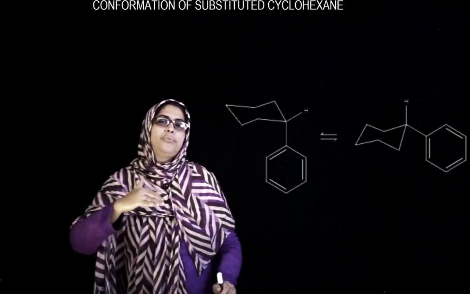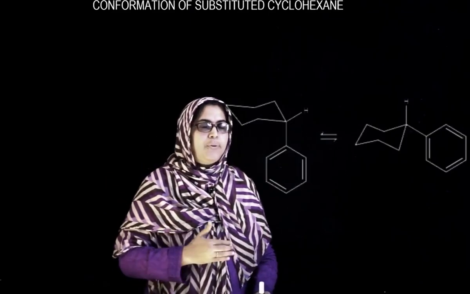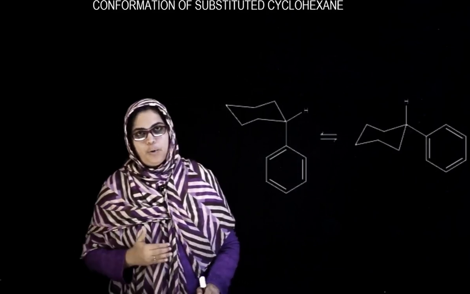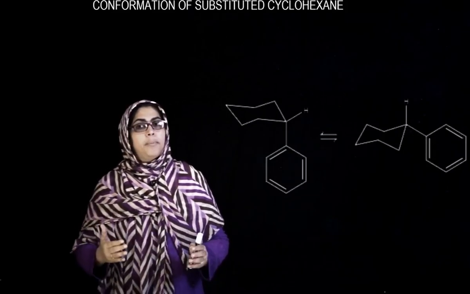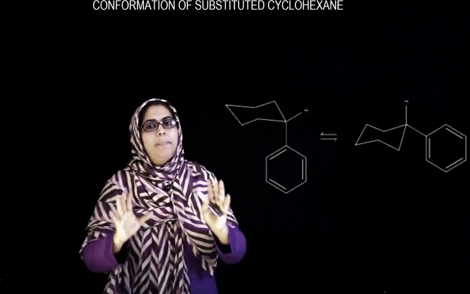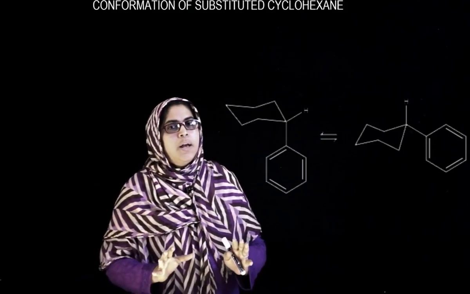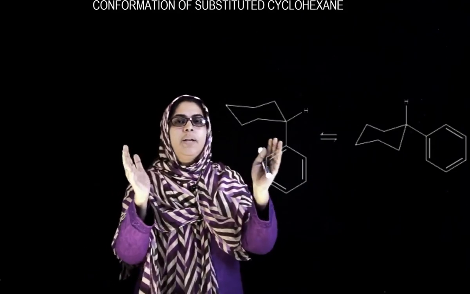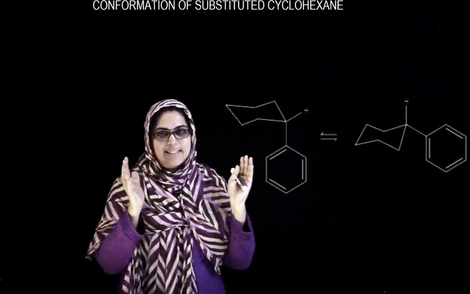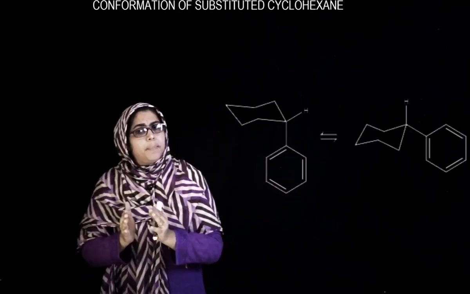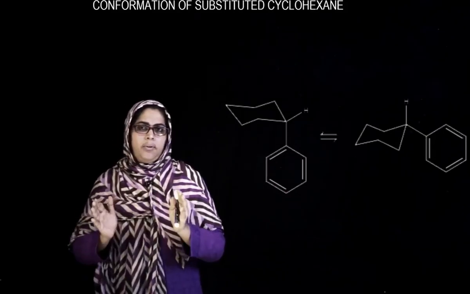When we come to phenyl cyclohexane, if it is substituted by a phenyl group, which will predominate? Of course, it will be equatorial, because when it is in the axial position, it will experience 1,3 diaxial interaction, that is, a steric repulsion will be induced in the ring.